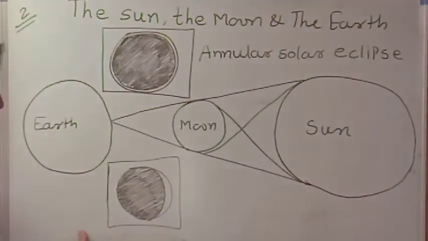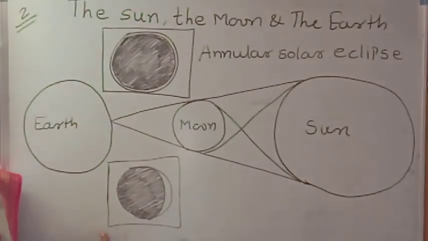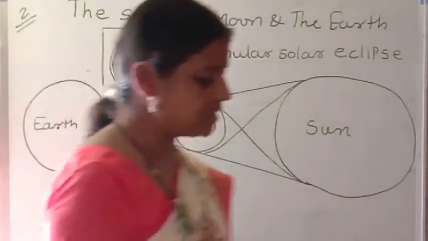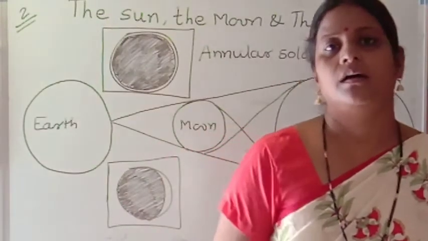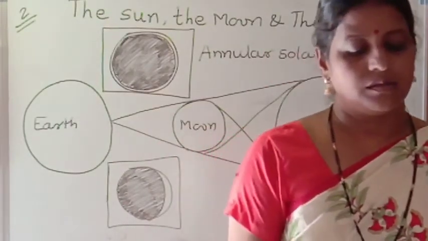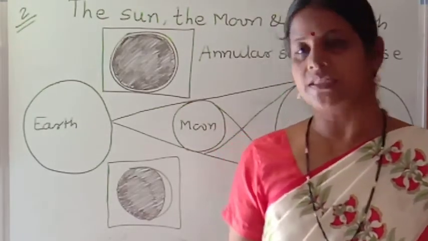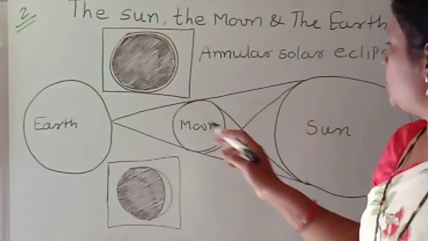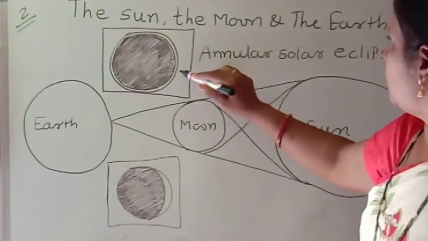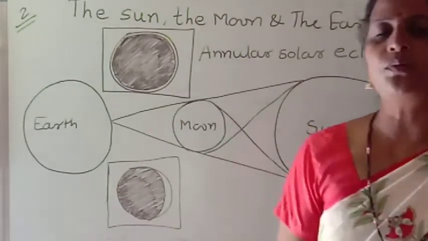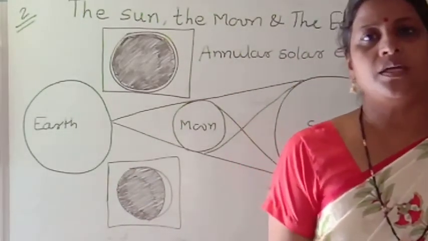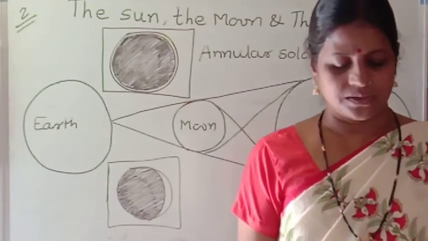This is partial solar eclipse. We saw in our last period the total solar eclipse and partial solar eclipse. This is the figure of solar eclipse and this is annular solar eclipse. We are going to learn the meaning of annular solar eclipse.